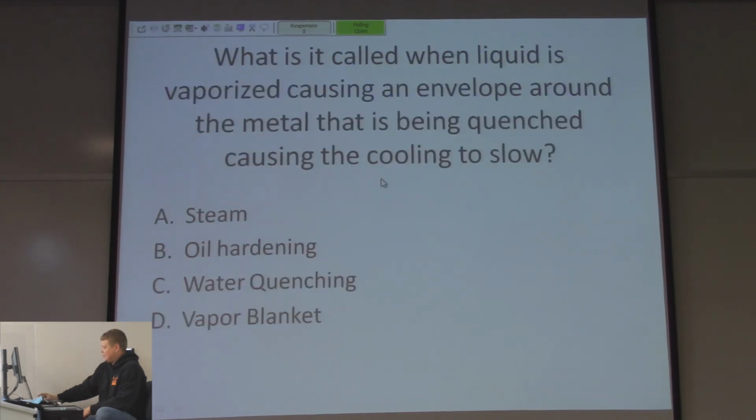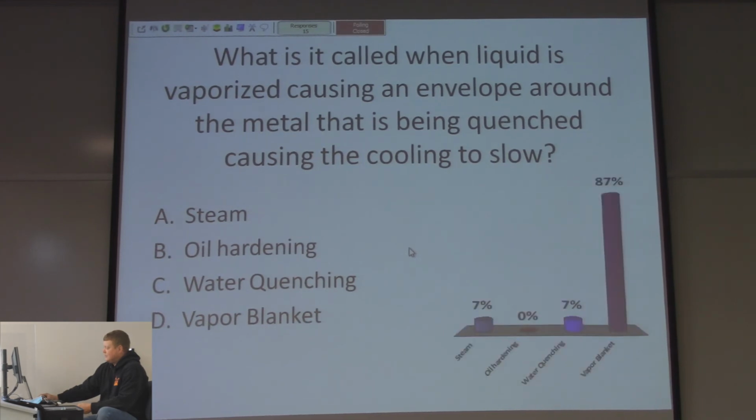What is it called when liquid is vaporized, causing an envelope around the metal that is being quenched, causing the cooling to be too slow? Steam, oil hardening, water quenching, or vapor blanket? I thought those were pretty good fake answers. I'm really bad at fake answers. 87% vapor blanket, right? And you want to oscillate that in order to break it to keep the cooling going as quickly as possible.